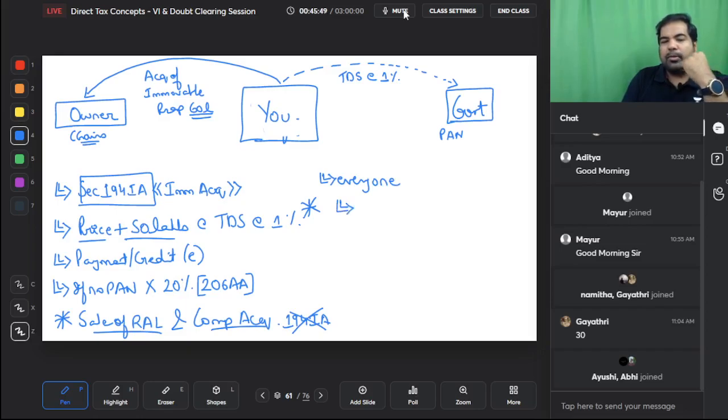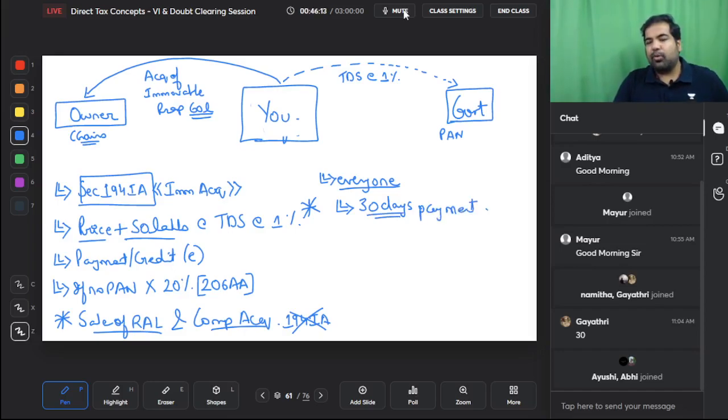Now, because of that, it becomes very hassle-some to pay TDS to the government by the 7th of the next month. 7th of the next month is too quick to pay TDS to the government, and hence the government is saying that because this applies to everyone, don't worry, you can pay 30 days after the end of the month. So they've given you slightly more days to pay because it applies to everyone. This, guys, is section 194IA. Remember, it applies to everyone. When you're acquiring immovable property, the value is more than 50 lakh rupees, TDS is at the rate of 1%. Not on rural agriculture land, not on compulsory acquisition.